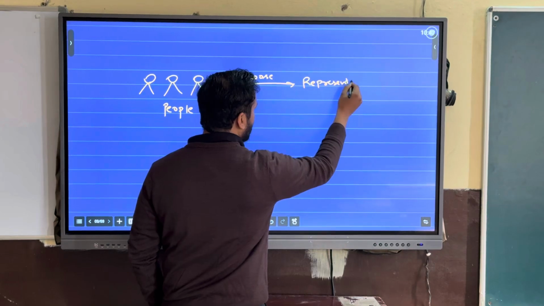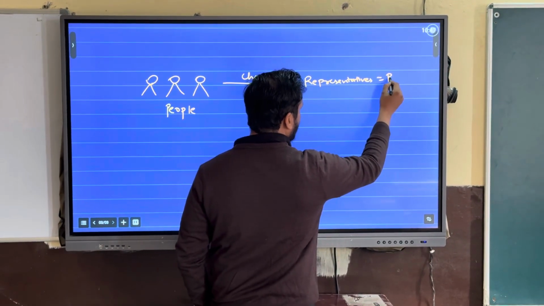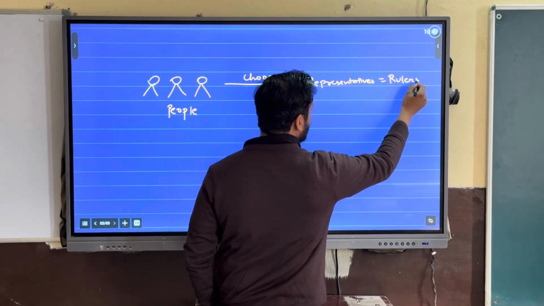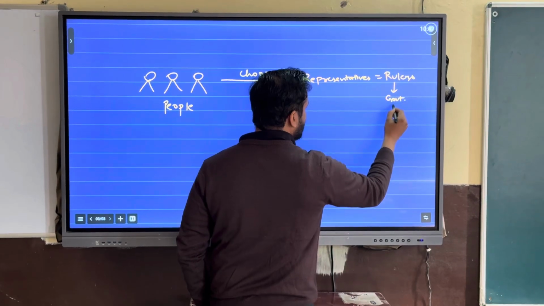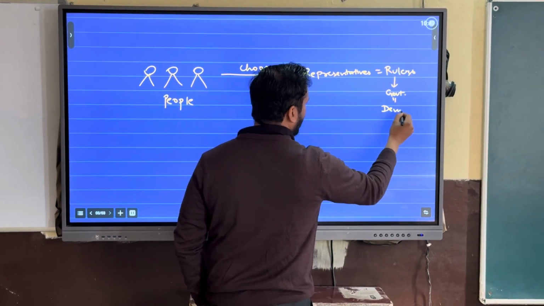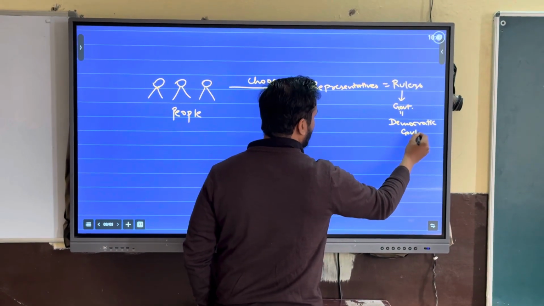These representatives are called rulers, and these rulers form a government which is called democratic government.